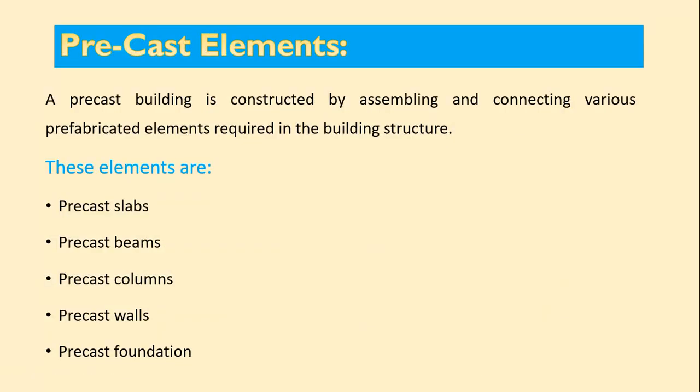Now coming to precast elements. A precast building is constructed by assembling and connecting various prefabricated elements required in the building structure. These elements include slabs, beams, columns, footings, foundations, even wall panels. Any type of element can be precasted. So these are the precast elements.